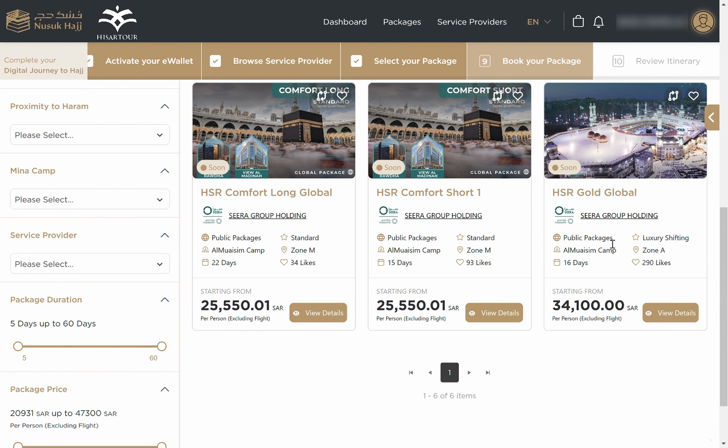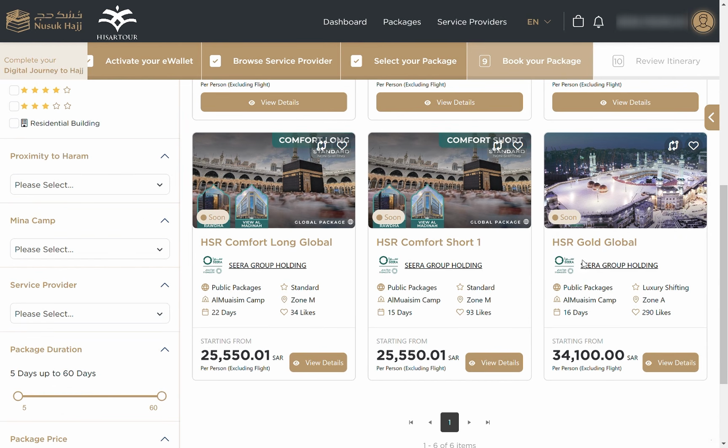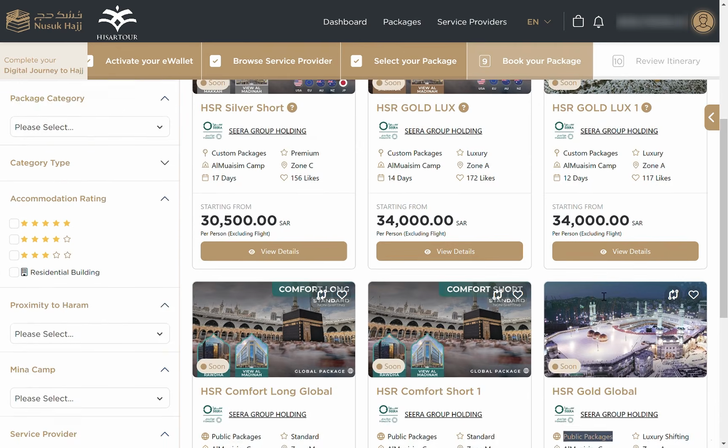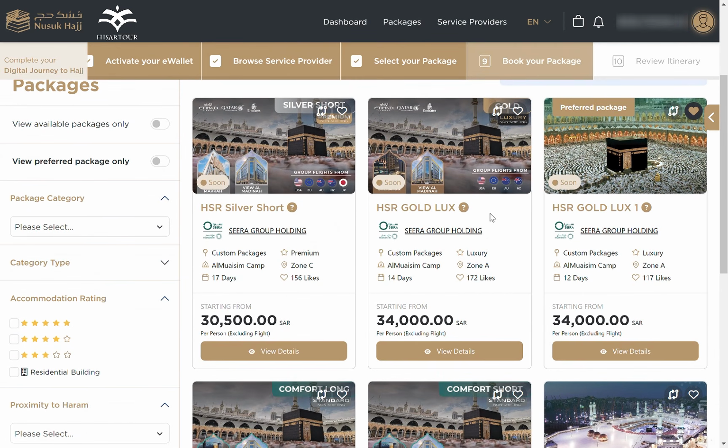So for now, the packages that do not have a group flight are going to be called public packages, and the packages that do have group flights are going to be called custom packages. And there's a question mark here. It says this package is customized for your country, which means this package does have group flights in it from the United States. We explained this in our previous webinars, that we were going to have flights from New York, Washington, Boston, Los Angeles, inshallah. So this is the package.